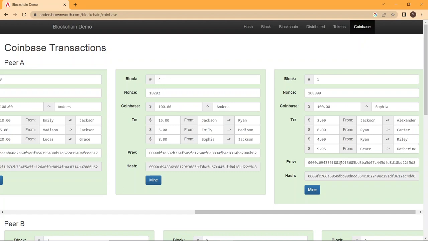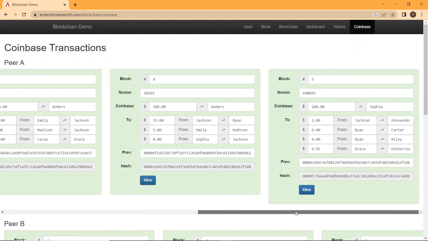Since I have the hash of the previous block, I can go back to the previous block and check it. Does anyone send Ryan at least 6 Bitcoin? So let's see it. Yes, Jackson sent 15 Bitcoin to Ryan. So this means Ryan can send this amount of Bitcoin to Alexander. So this is the beauty of this system. You can even check the previous blocks and see if someone has that amount of Bitcoin that they want to send. Okay, so this is the whole process.